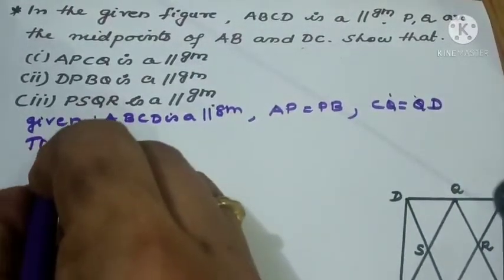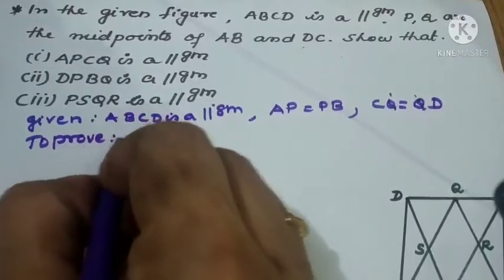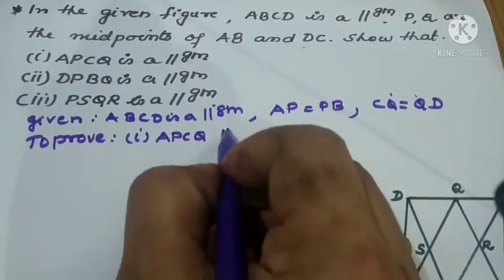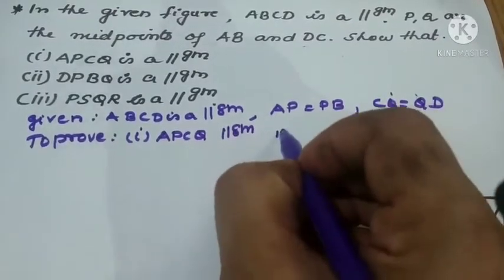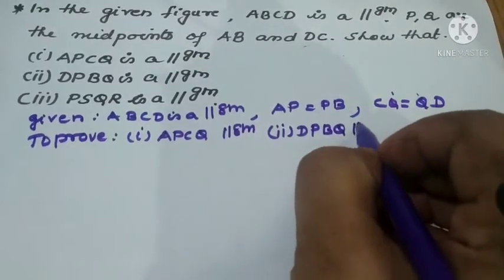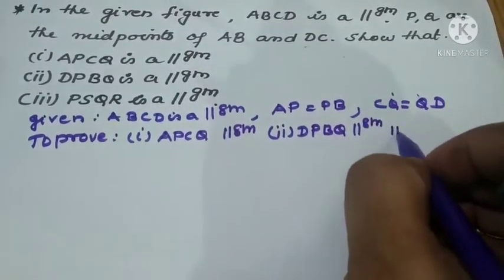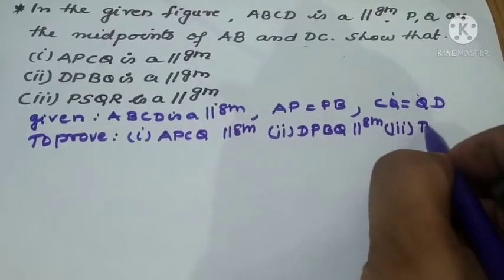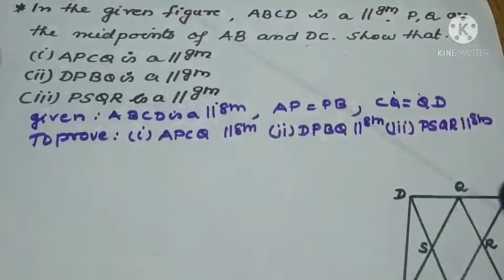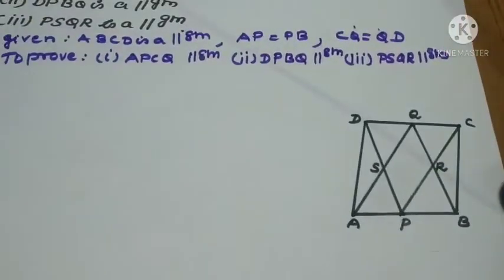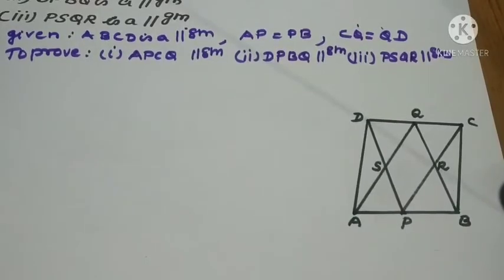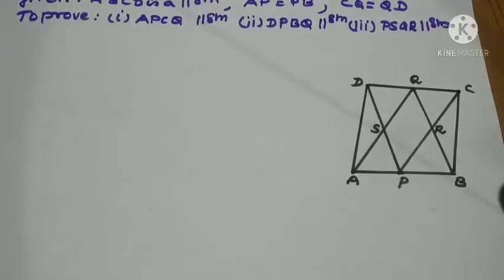To prove, all the three criteria have to be taken down. First one, APCQ is a parallelogram. Number 2, DPBQ is a parallelogram. Number 3, PSQR. Okay. So the diagram is already given in the question, right? Now let us see the diagram.